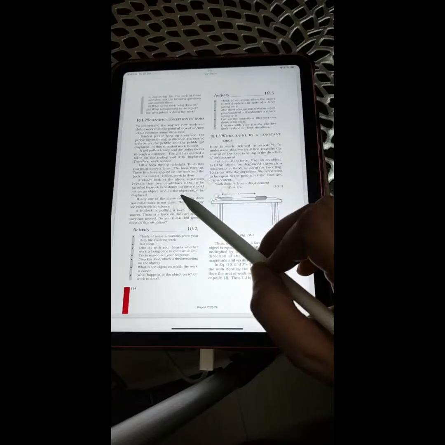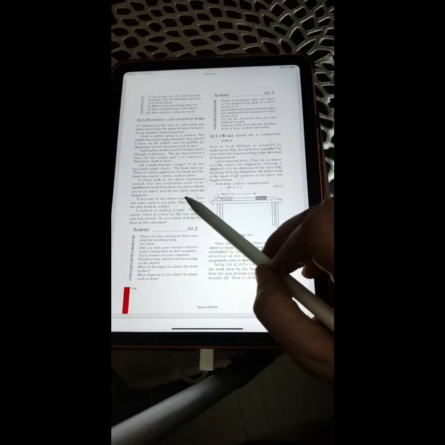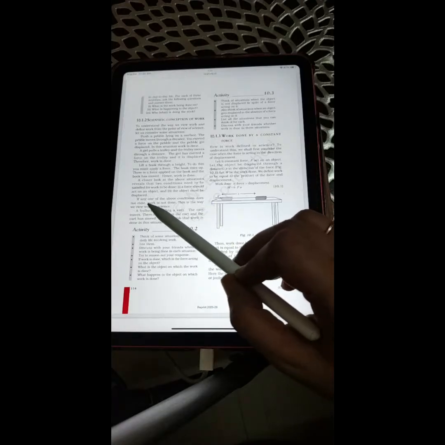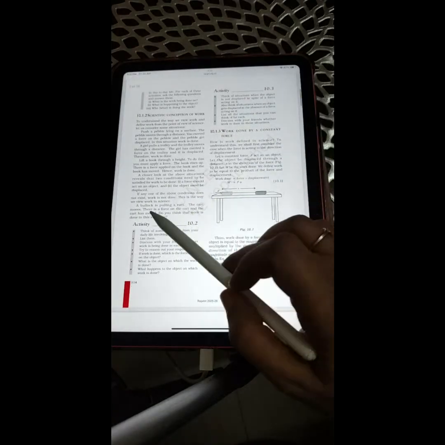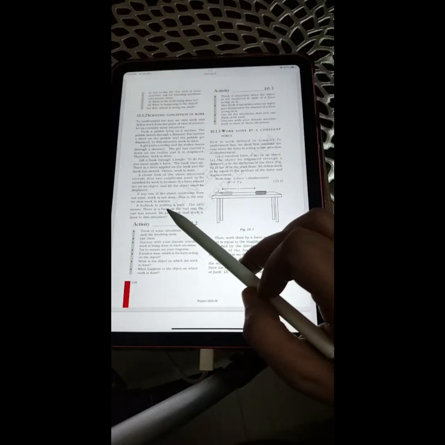A closer look at the above situations reveals that two conditions need to be satisfied for work to be done. 1. A force should act on an object, and 2. The object must be displaced. If any of the above conditions does not exist, work is not done. This is the way we view work in science.